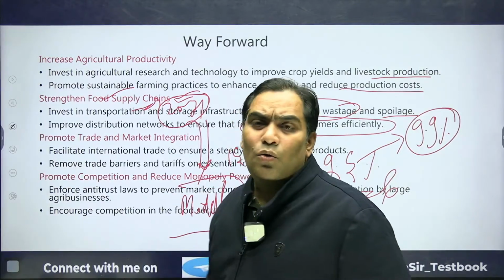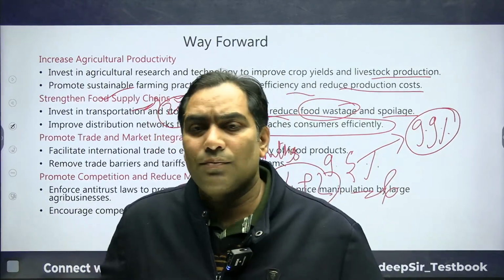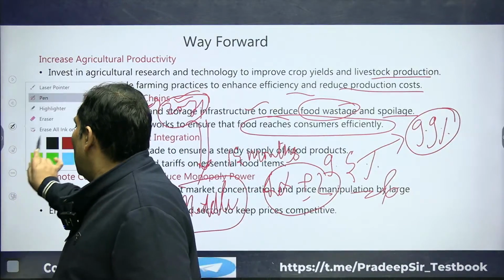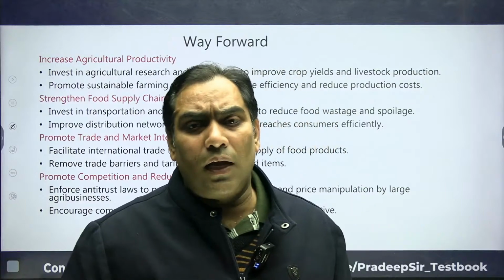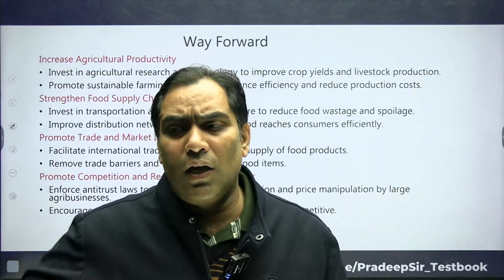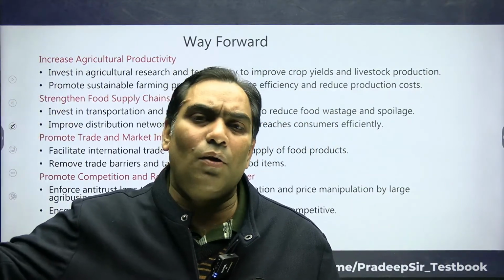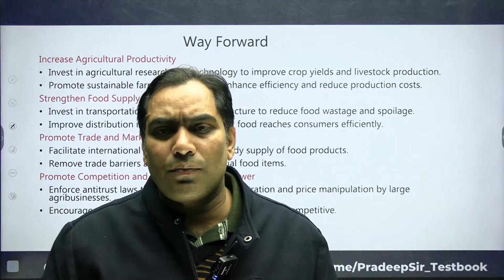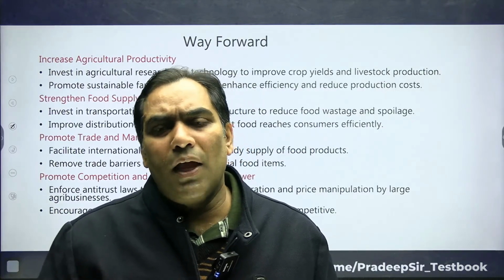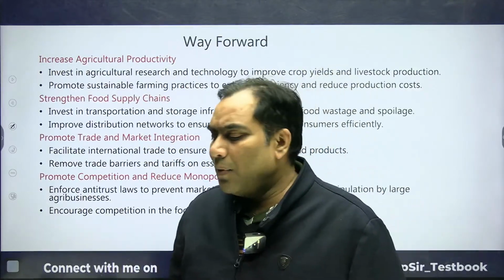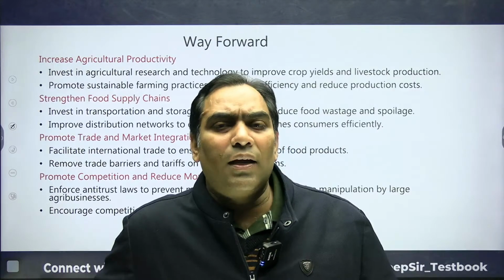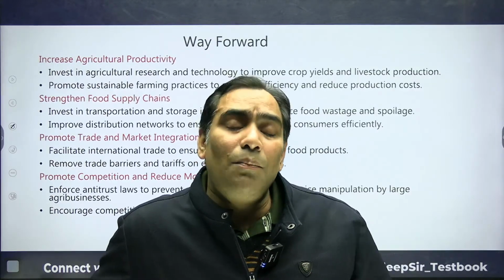So there is need to reduce these middlemen. There is need to strengthen the defective supply chain. There should be proper connectivity from the field of the farmers to the marketplace, and there should be proper warehouses and cold storage, etc., so that the wastage of perishable food articles can be reduced or eliminated.